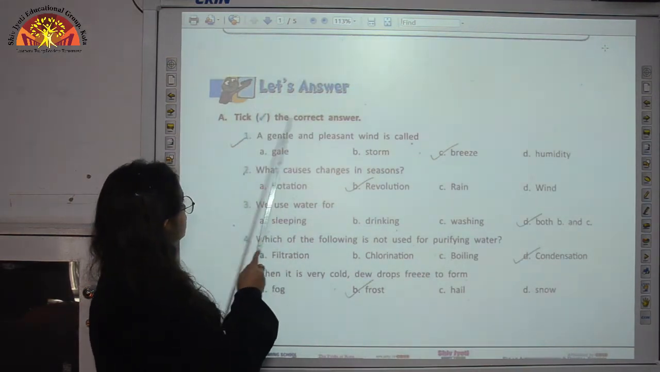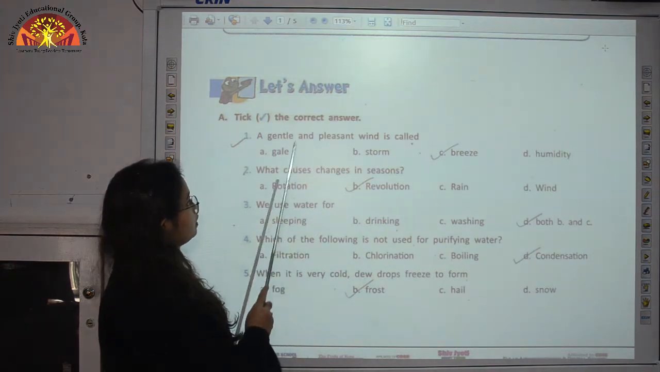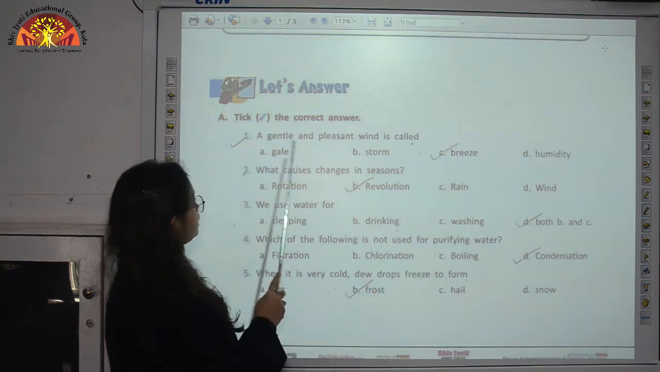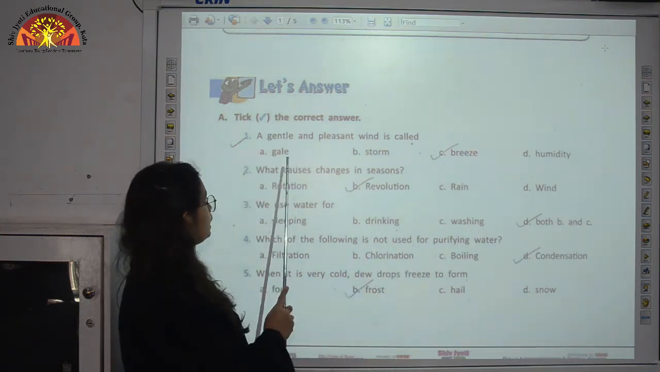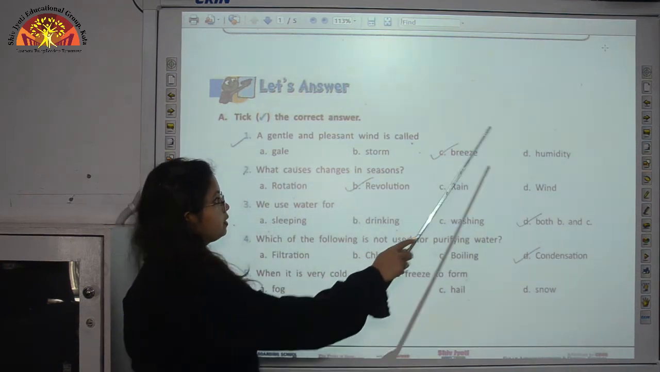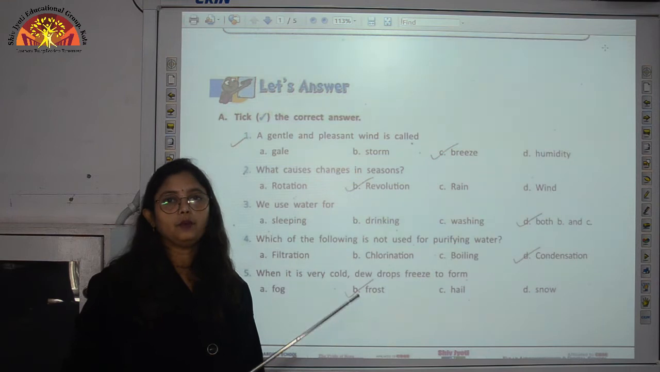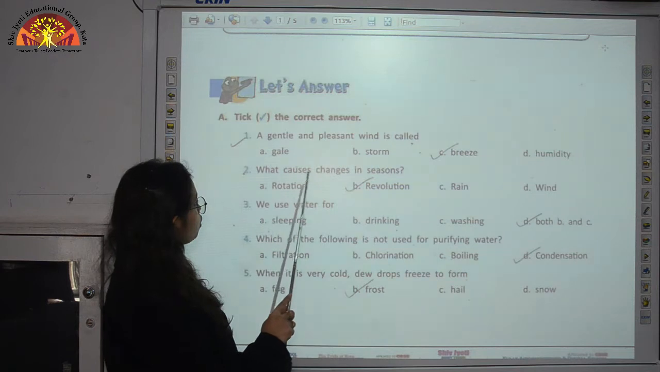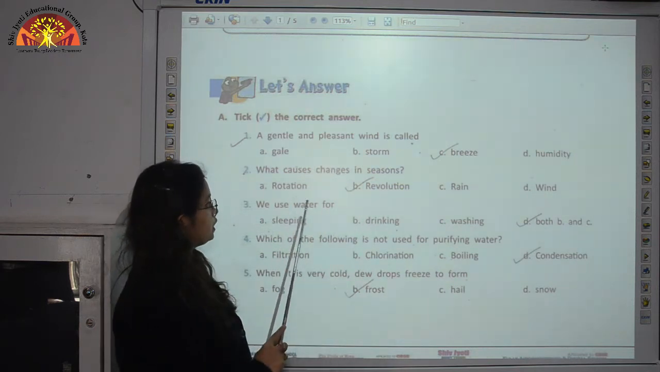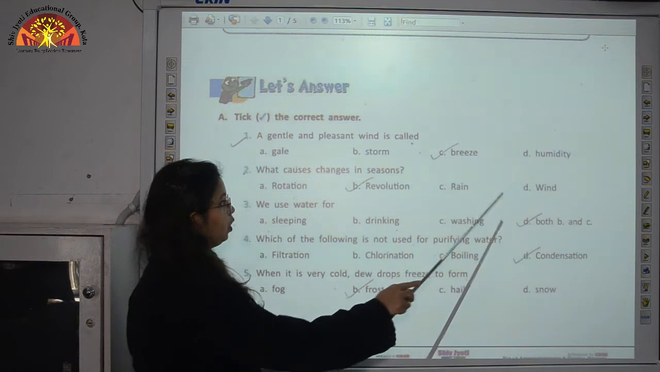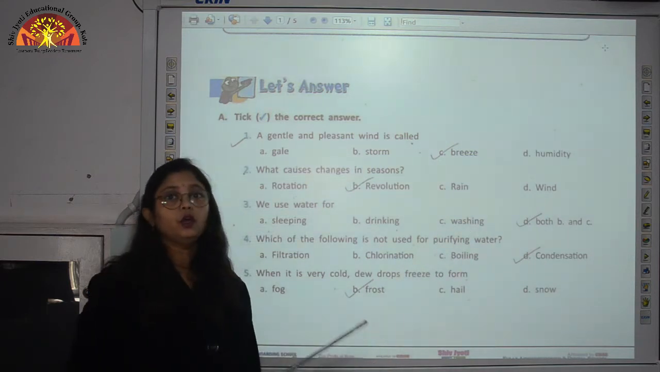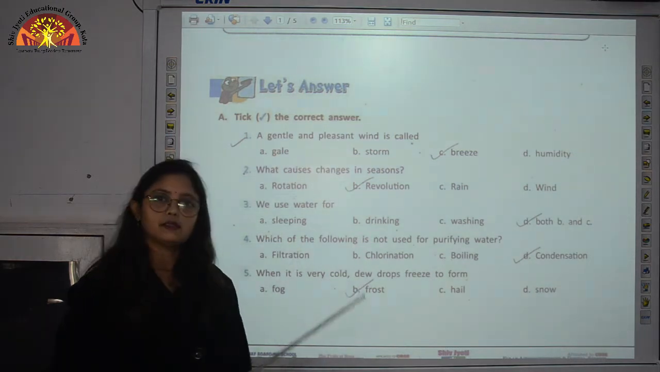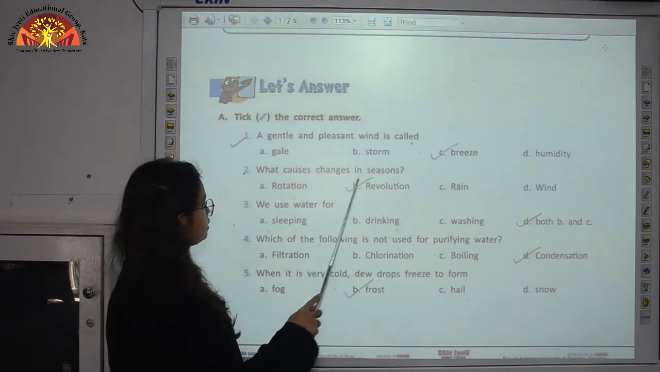Exercise number A, tick the correct answers. You have to take the correct option from the given options over here. So first, a gentle and pleasant wind is called gale, storm, breeze, humidity. So children, slowly moving wind which is gentle is called as breeze. What causes changes in seasons? Rotation, revolution, rain or wind. So I have told you that revolution causes changes in seasons, rotation causes day and night. So the correct answer here is B option.